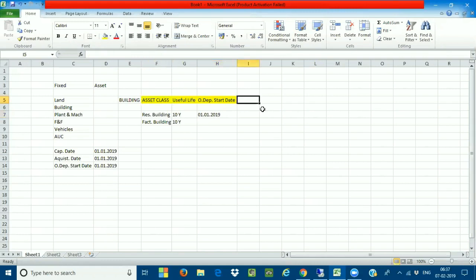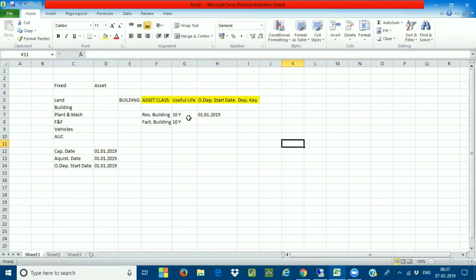Now, next one. You're telling me the life of your asset is 10 years and your ordinary depreciation start date is going to be 01/01/2019, till 01/01/2028. Okay, you want to go for the depreciation. Now, the third one, the last one: depreciation key.